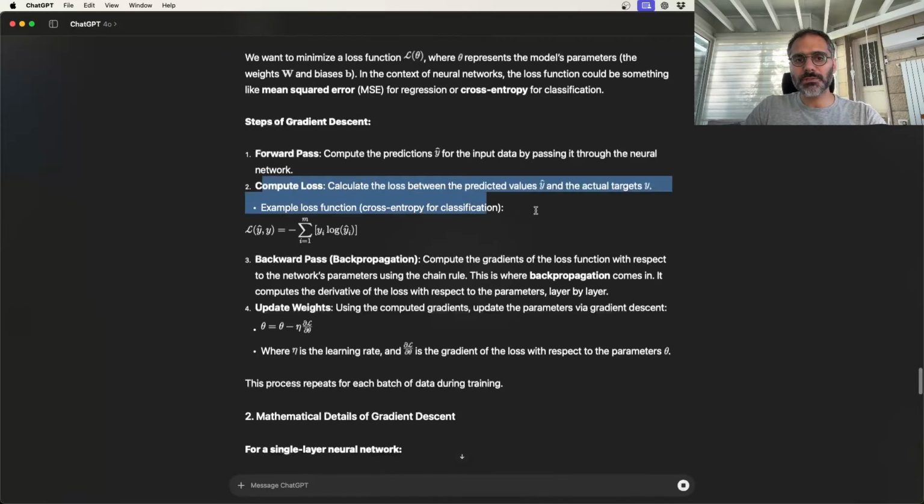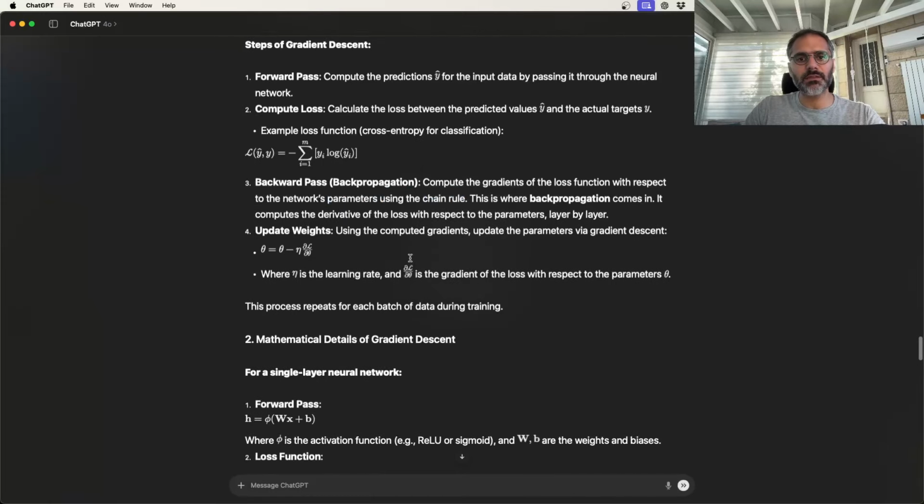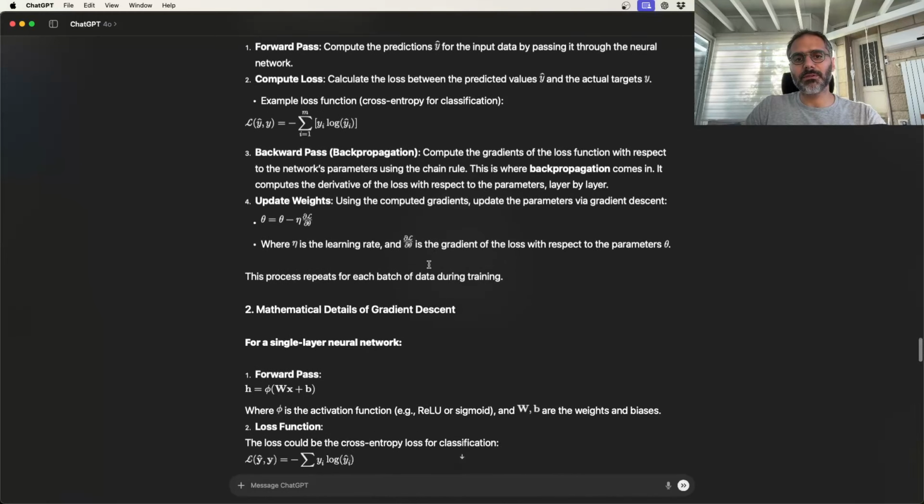We compute the loss, where here it's defined as the cross entropy. And it's assuming that you have multiple outputs, so it went with the assumption that it's a softmax. And finally, a backward pass, and that calculates the gradients. It's a very good explanation. It computes the gradients of the loss function with respect to the network's parameters using the chain rule. It doesn't explain what the chain rule is yet, so we can ask it about this in a minute. And this is where backpropagation comes in. It's a very important aspect of neural networks and how and why they work. And finally, we update the weights using the usual gradient descent update rule.